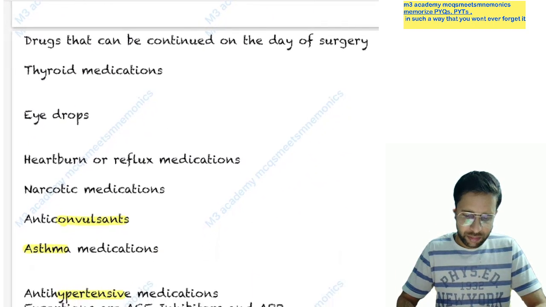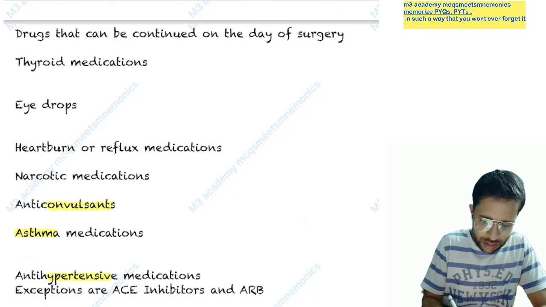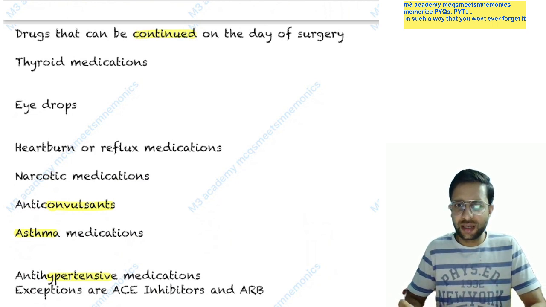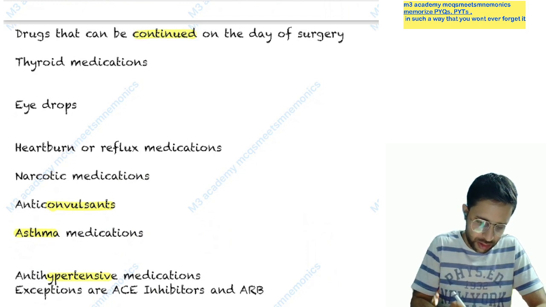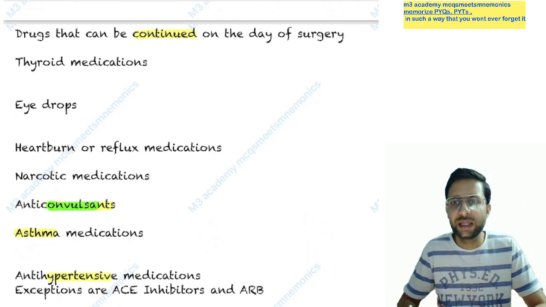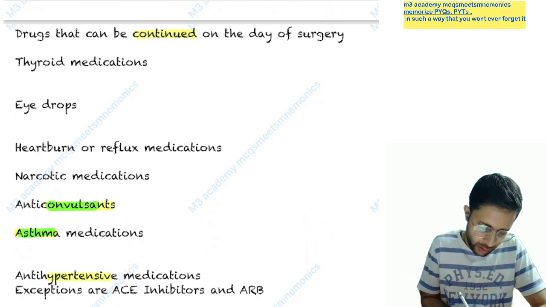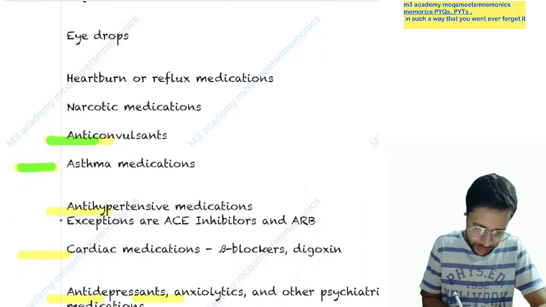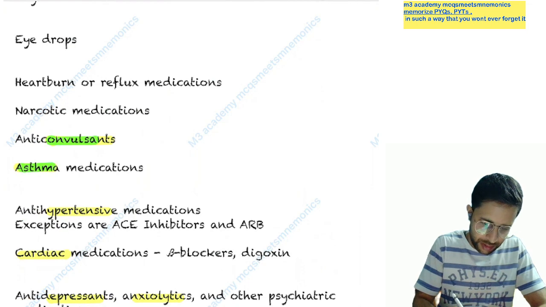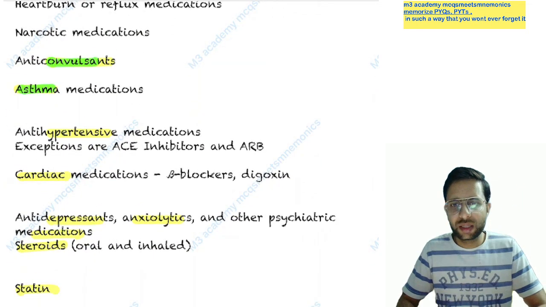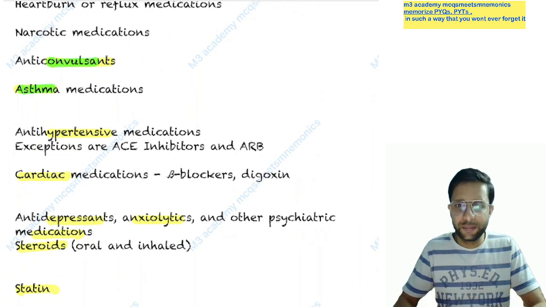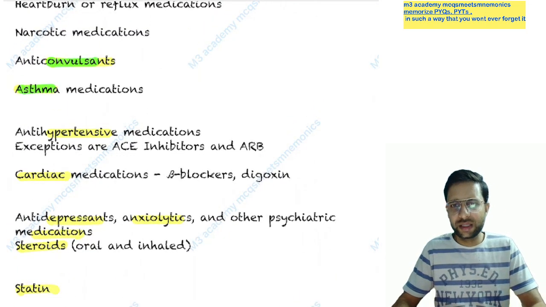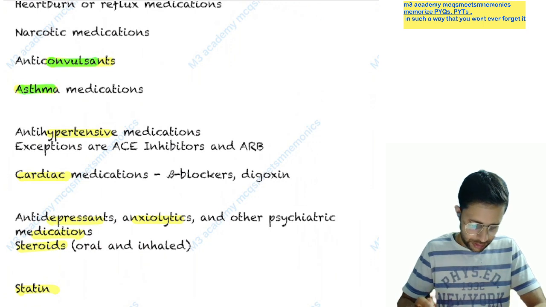Now, which drugs can be continued on the day of the surgery? Which drugs will continue here? All the chronic drugs, all the life-saving drugs, are continued. For example, chronic diseases like convulsion, where the patient has to take medicine lifetime. Yes, for asthma, the patient has to take medicine lifetime. Next, for hypertension, the patient has to take hypertension medicine for life. Now cardiac medicines, after an episode of cardiac disease the patient is shifted onto them for lifetime. Now antidepressants, antianxiety: once medicine for depression or anxiety is started, it also continues regularly.